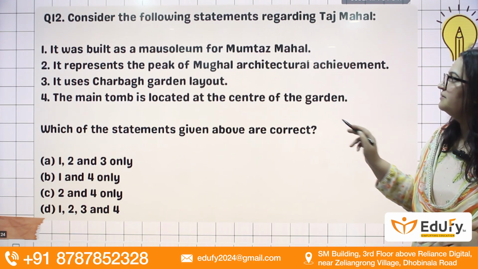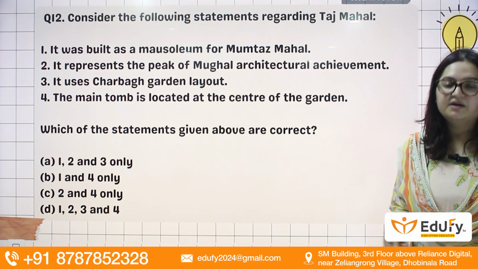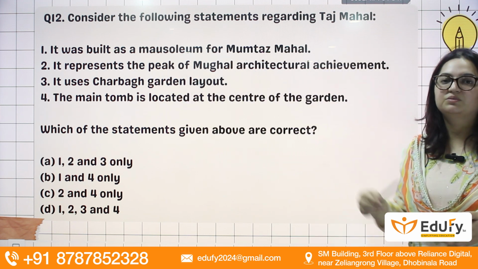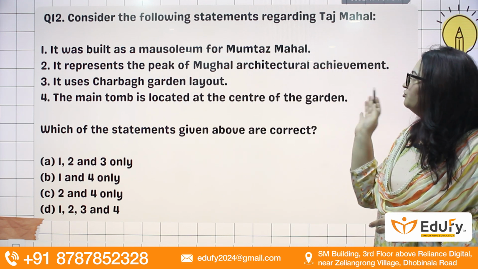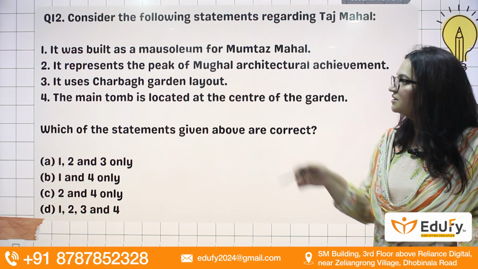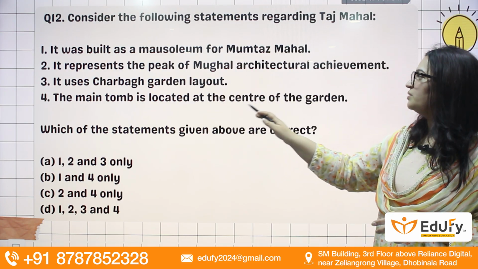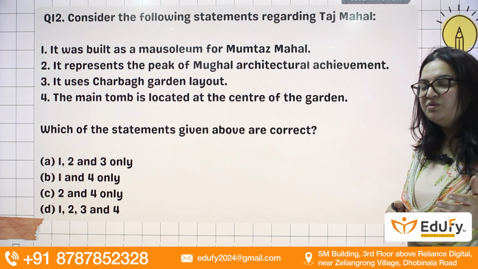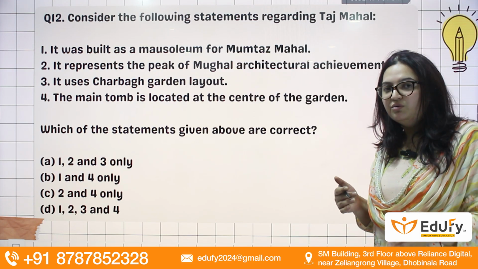Coming to the next question, with respect to the Taj Mahal, the wonder of the world. First statement, it was built as a mausoleum for Mumtaz Mahal. It represents the peak of Mughal architectural achievement. It uses the Charbagh garden layout. The main tomb is located at the center of the garden. I hope you all know about the Taj Mahal, its layout, who built it, for whom.